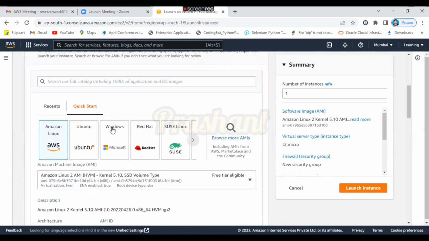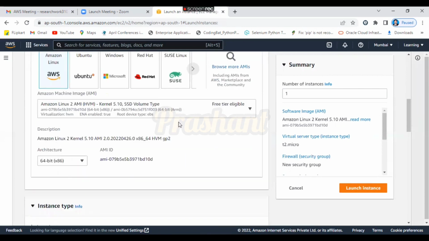In the last session, I selected the Windows machine. Now I'm going to select the Amazon Linux machine. If you select the Ubuntu machine and do the same process, you are able to log in with Ubuntu also. The process for Linux and Ubuntu is the same. So now I am selecting the Amazon Linux machine.